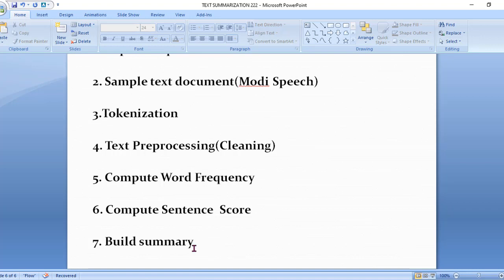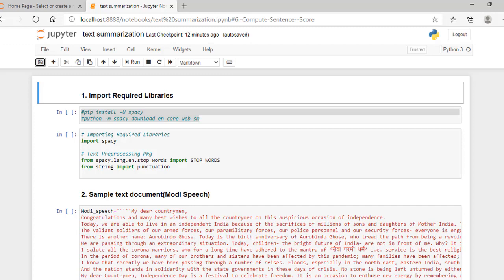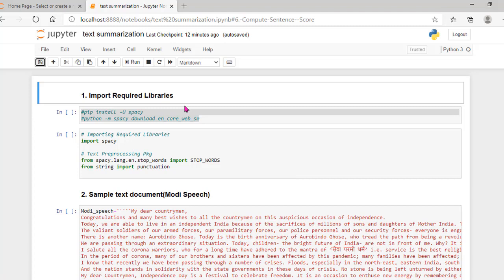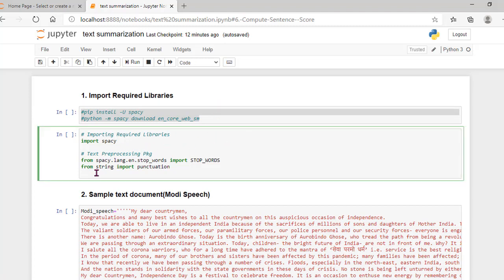For that, let me open my Jupyter notebook. This is my Jupyter notebook, where I have already prepared the code for text summarization. The first step, as I told you, is importing the required libraries. Here I am importing the Spacy library, import spacy, and then for text pre-processing I am importing stop words from spacy.lang.en, that is in the English language. And then I am importing punctuation from string. Let me execute this.